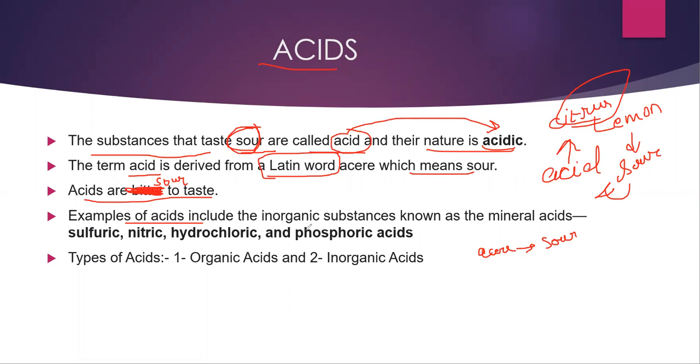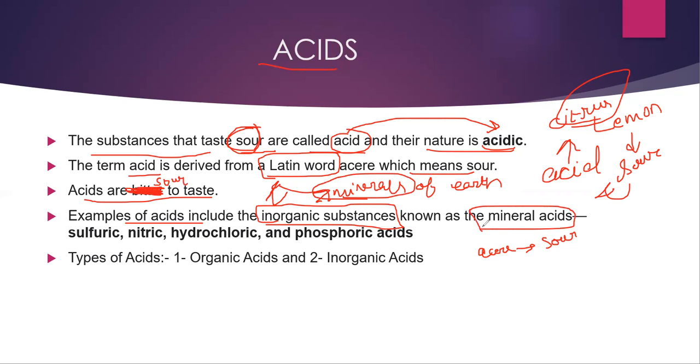Now examples of acid include the inorganic substances. Inorganic means from the minerals of earth. If we dig the earth, there will be some minerals. From that we can derive these inorganic substances, also known as mineral acids, because they are found from the minerals of the earth.